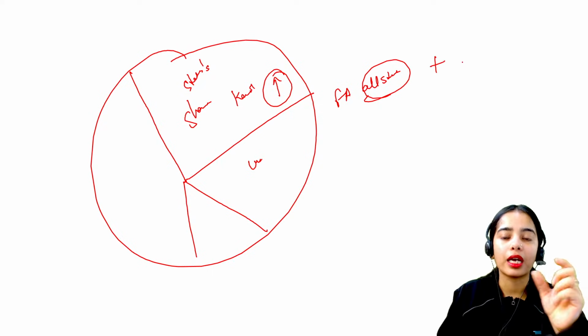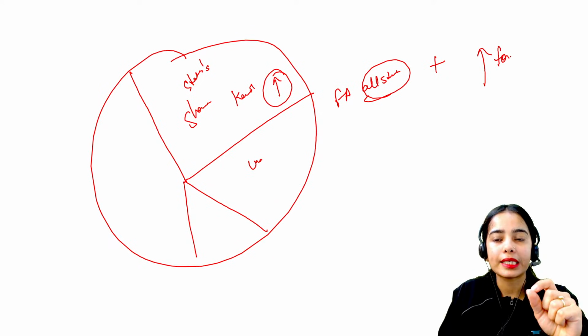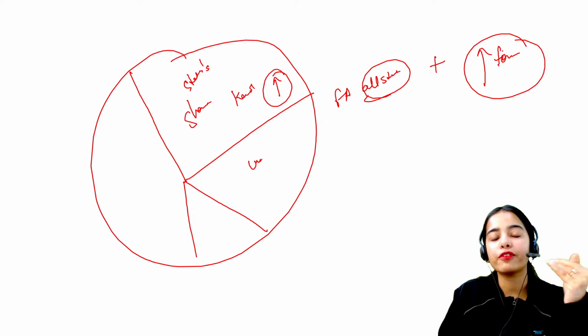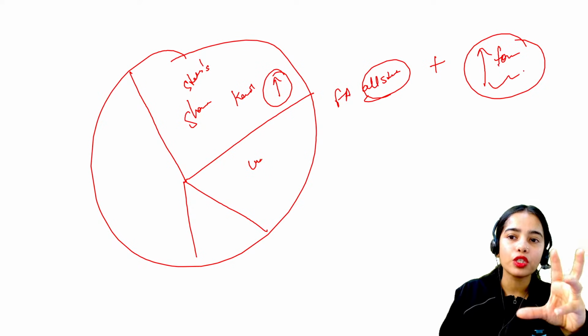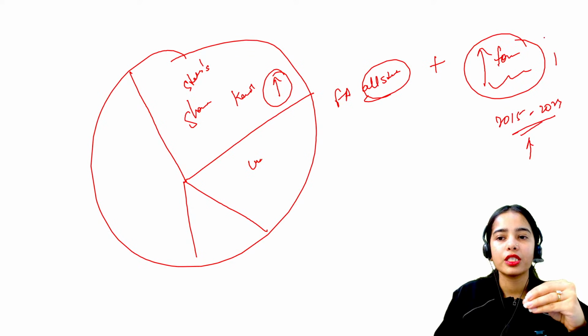Other than this, there is another parameter taken into account in the forest, that is the growth of the forest. Let's say there is a sudden growth that we have seen in the forest area in Uttarakhand. Because of the higher growth in the forest area from 2015 to 2023, this is also one parameter.